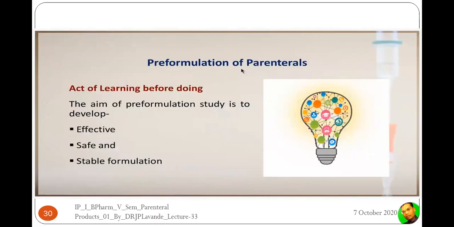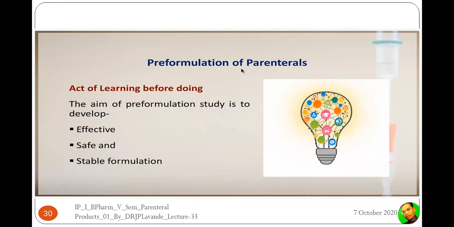Now, if you see the pre-formulation of parenterals, there is a necessity to give due attention to the pre-formulation aspects while designing, developing, and modifying the formulation associated with parenterals. We know what pre-formulation is. It is an act of learning something before doing, isn't it?